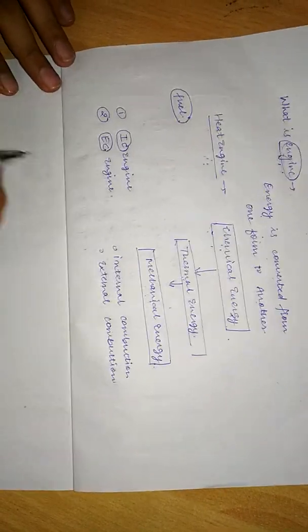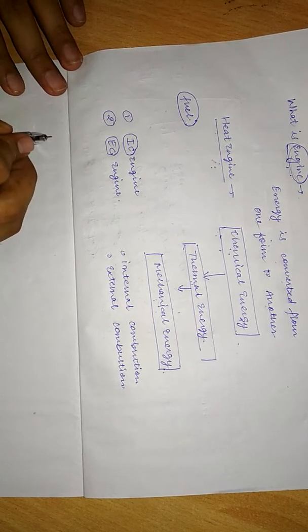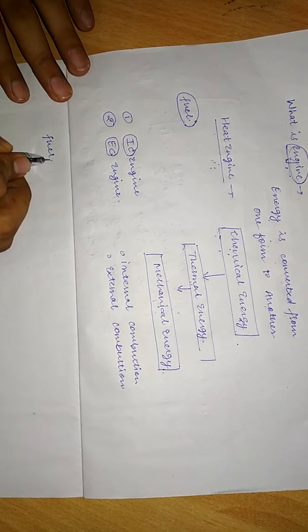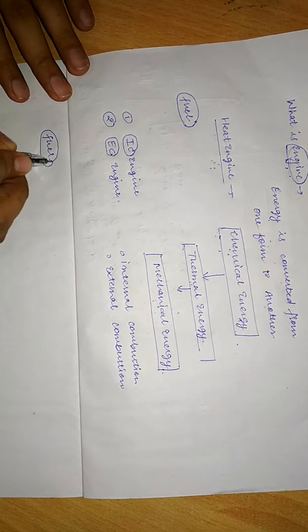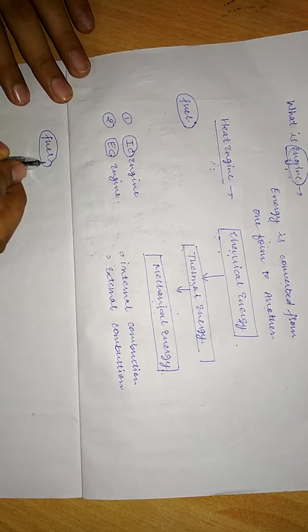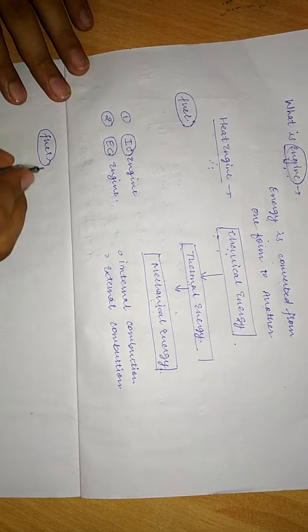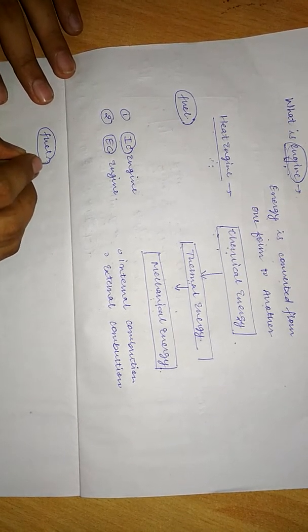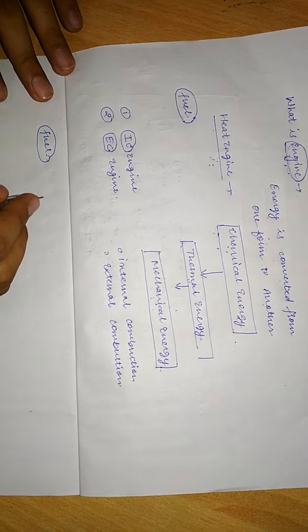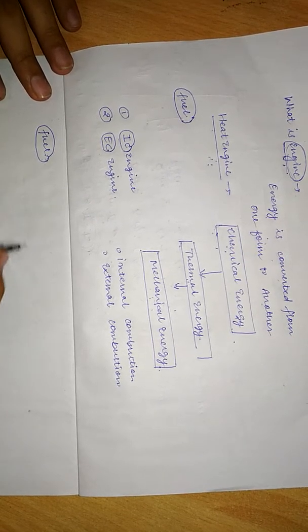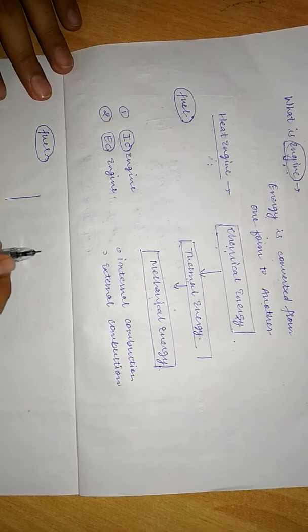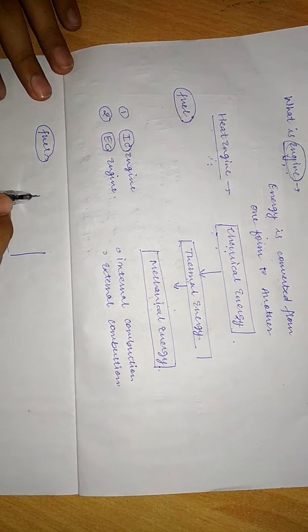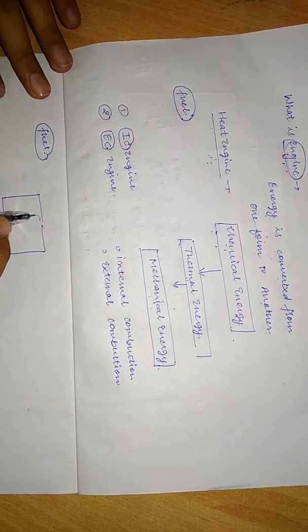So what happens? We have fuel. Now this fuel needs to be burned, or it needs to undergo combustion. So if the combustion of this fuel is taking place inside the engine itself, suppose this is the engine, suppose this is a body of engine and we have some fuel here.